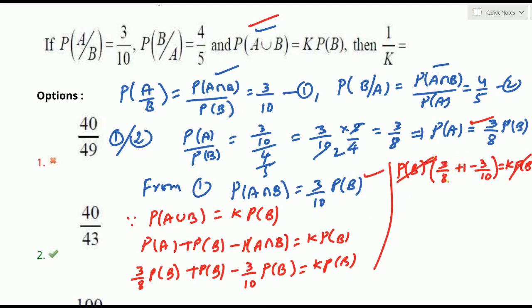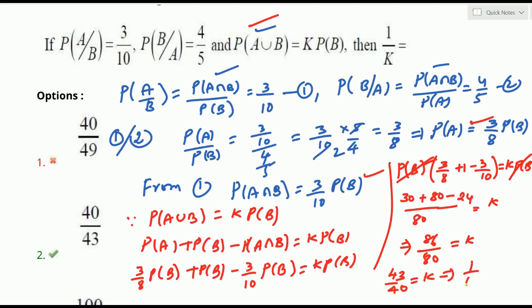Okay? Now what is left over? 3/8 plus 1 minus 3/10. LCM is 80. 3 tens are 30, plus 80, minus 8 threes are 24, is equal to K. 80 plus 30 is 110, minus 24 is 86, so 86/80 is K. Cancelling by 2, that is 43/40 is K. We want only 1/K, so the reverse. 1/K is equal to 40/43, right?